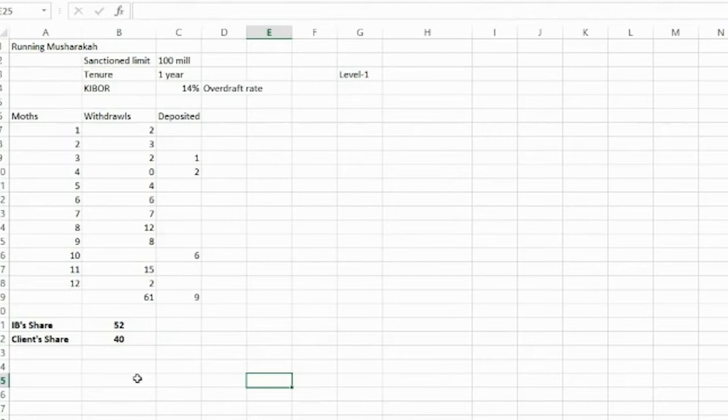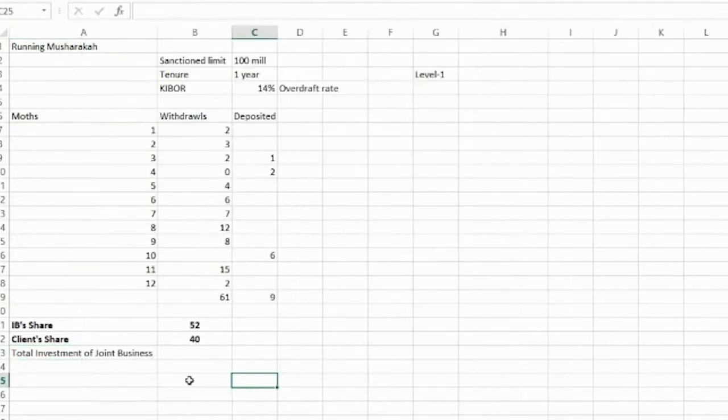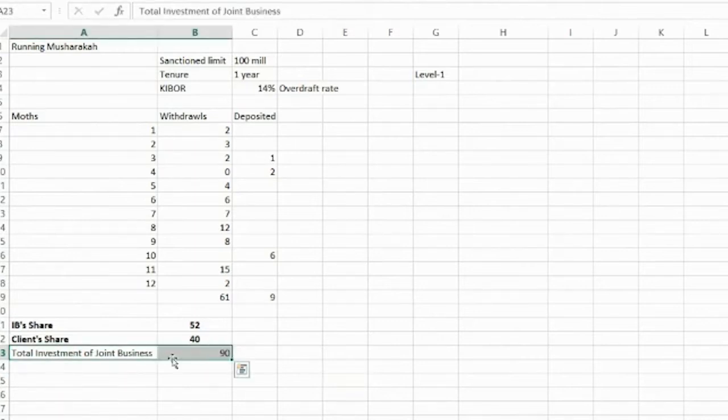So what is the total investment of the joint business? That is 52 plus 40. This is 92 million. This is the total investment.